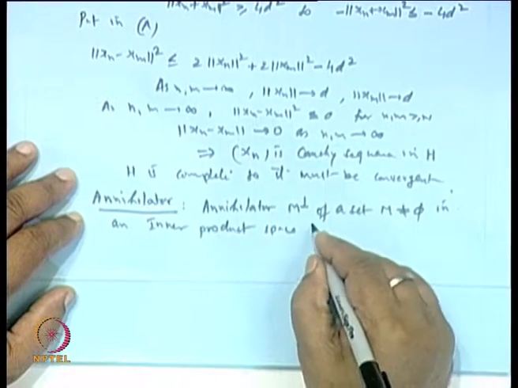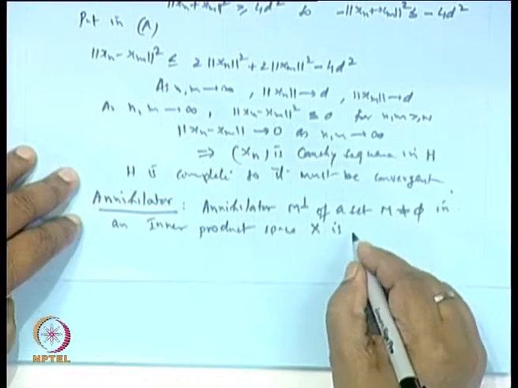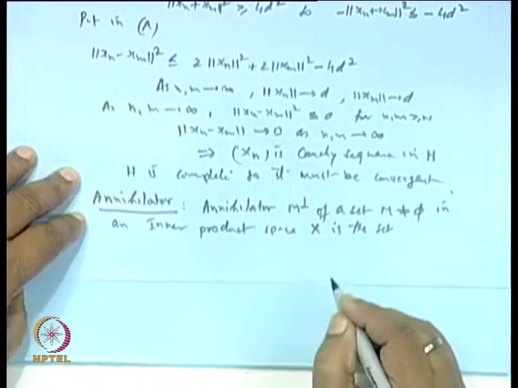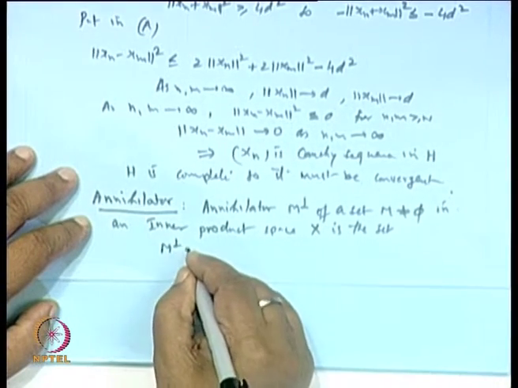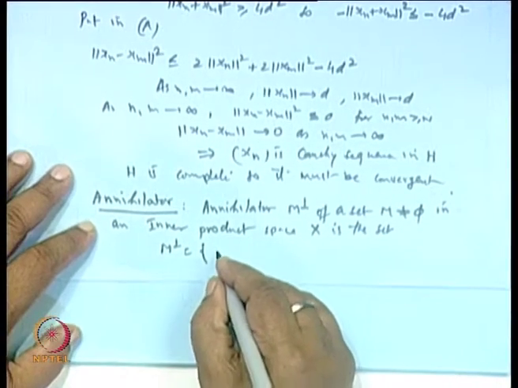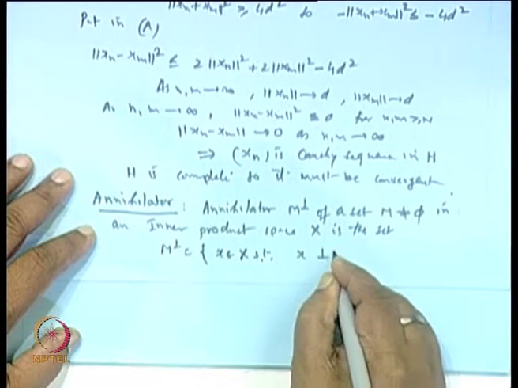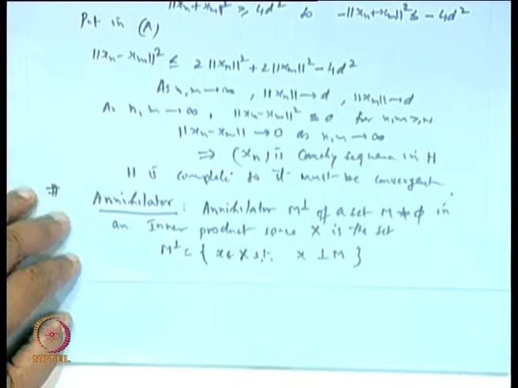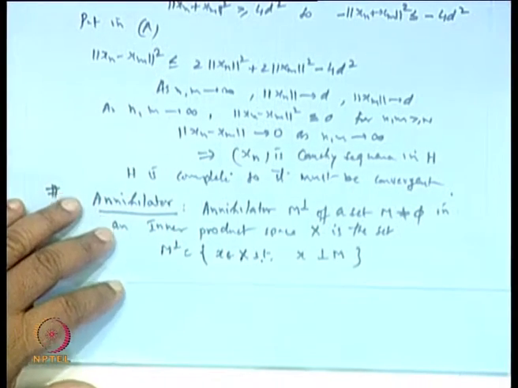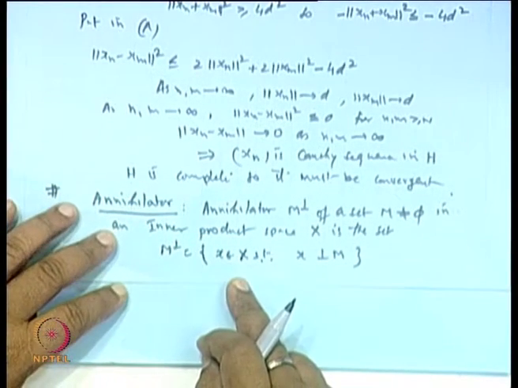capital X is the set of x belonging to capital X such that x is orthogonal to M. So, the orthogonal complement is a particular case of the annihilator.